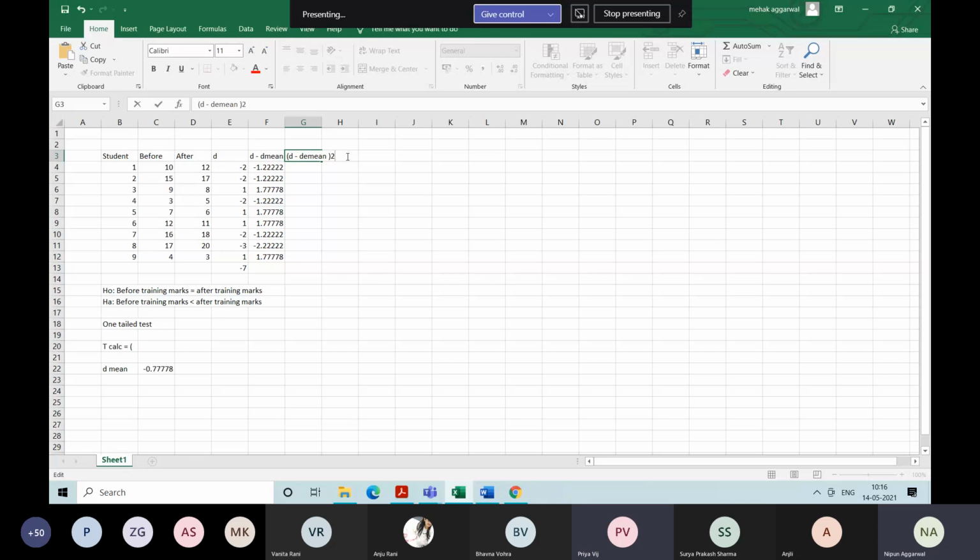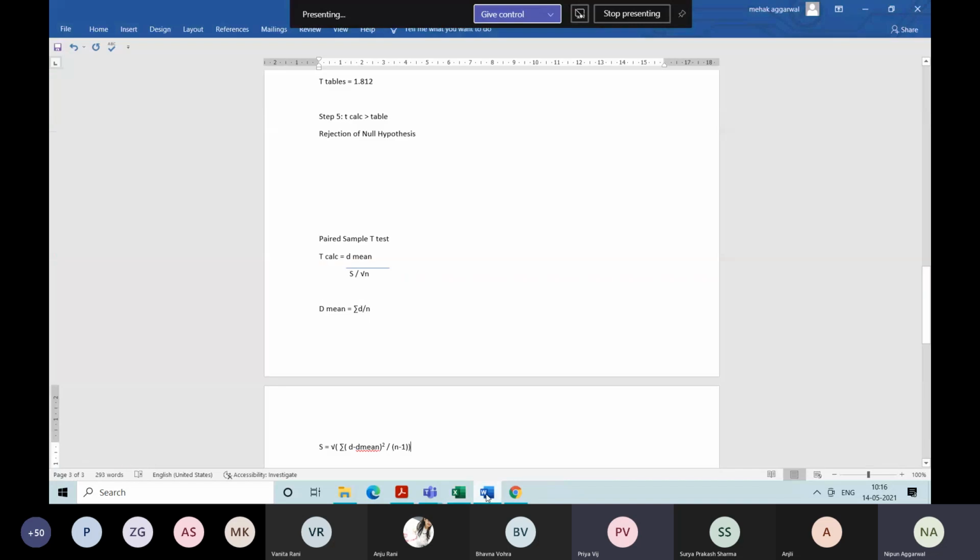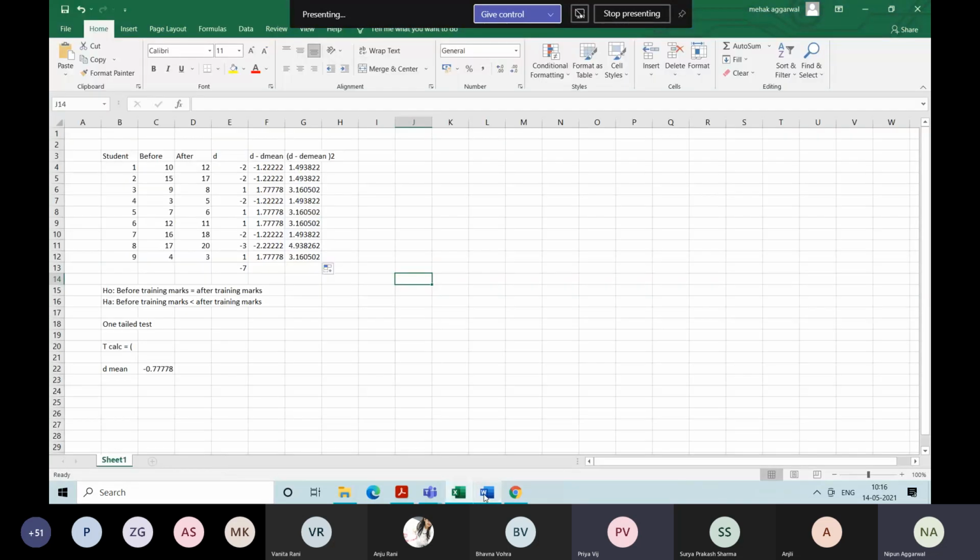So then you have to calculate the square of this, which will be equal to this multiplied by this. Now in the formula you require the summation of this. So the sum of all this, divided by n minus 1 now.